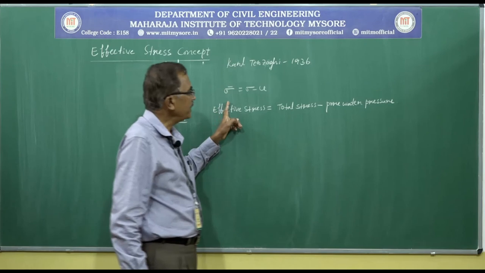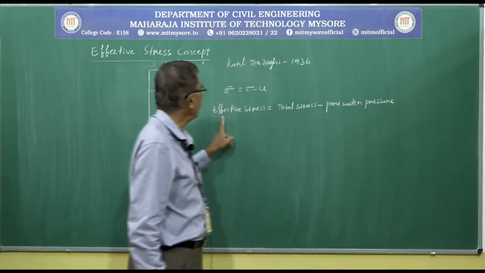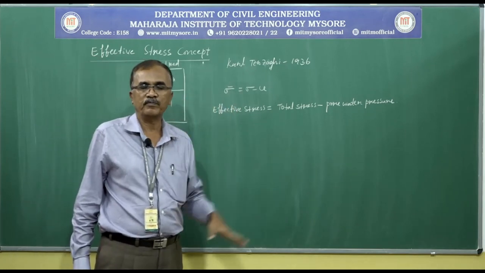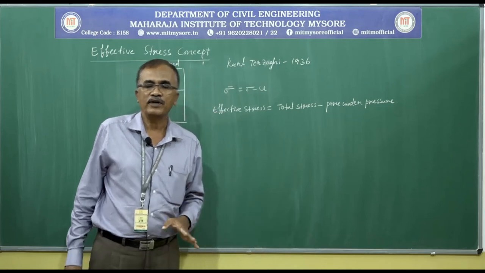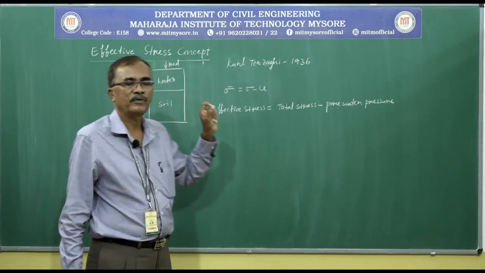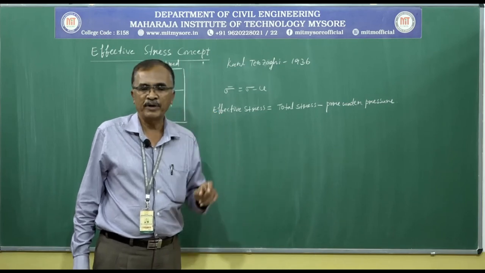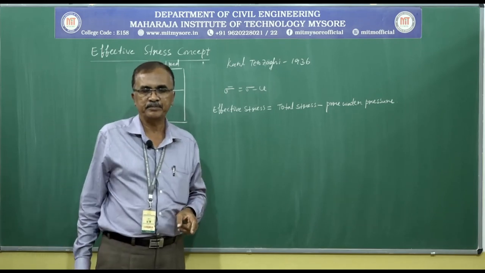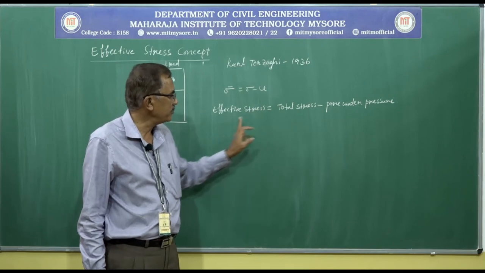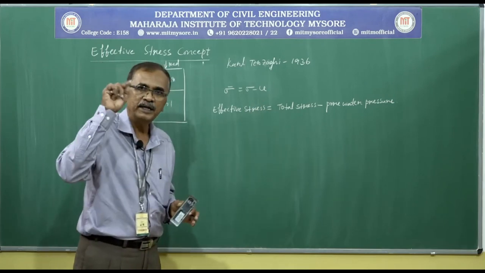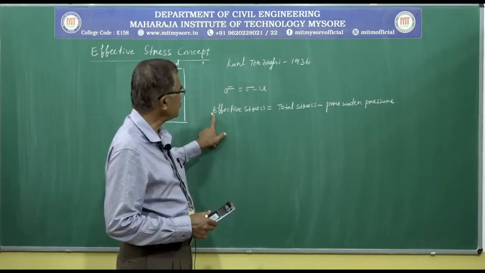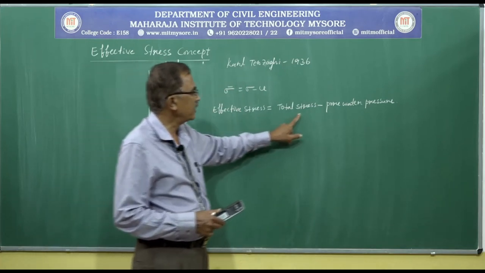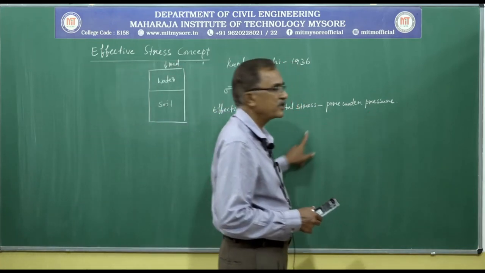The very basic idea of evolving the effective stress is to know the resistance offered by soil alone whenever we come across a saturated system. It contributes to all engineering properties, particularly shear strength and compressibility. Shear strength depends on effective stress, and compressibility also depends upon effective stress. Effective stress is equal to total stress minus pore water pressure. Pore water pressure can also be called pore water stress.